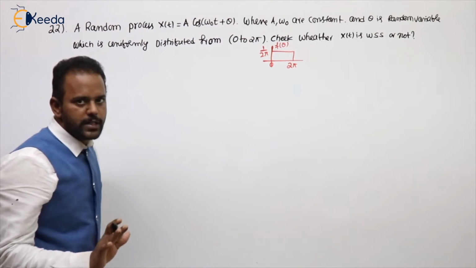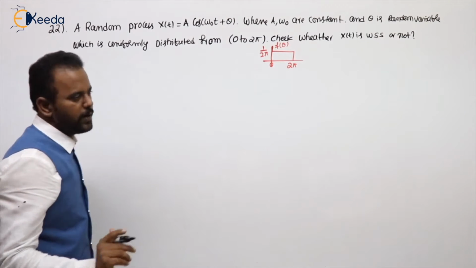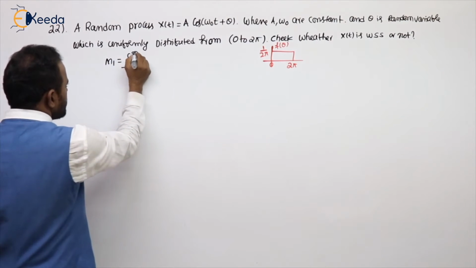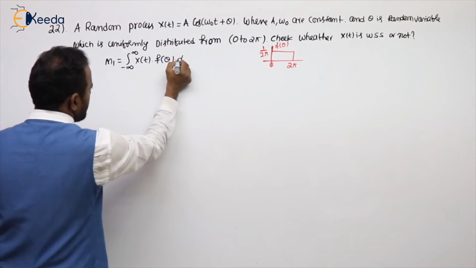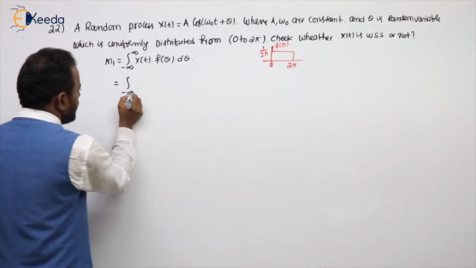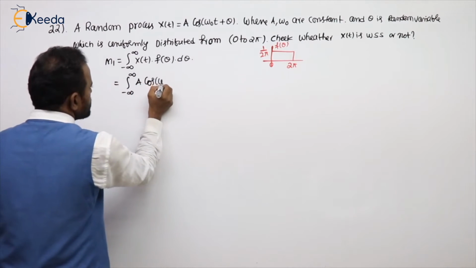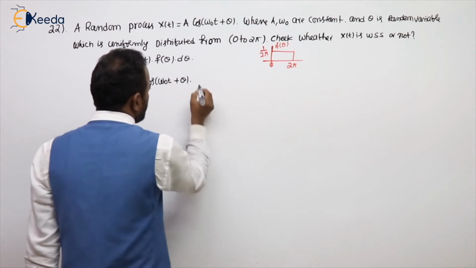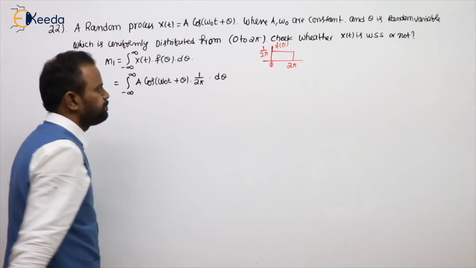To verify whether WSS or not, two things we need to verify. One is the mean value, the other is the ACF value. What is the mean? Mean m1 equal to integral minus infinity to plus infinity x of t into f of theta d theta, because theta is the random variable here. Substitute the values. X of t is A cos omega naught t plus theta, into f of theta, which is 1 by 2 pi, into d theta.